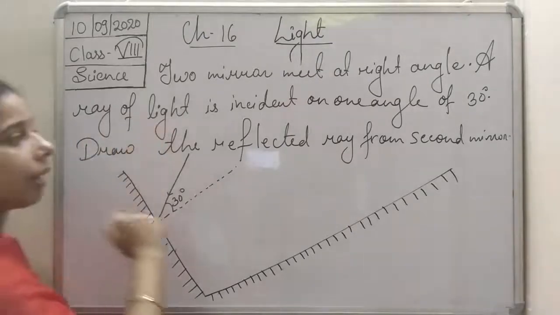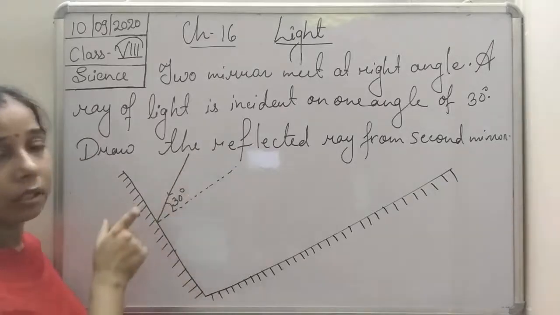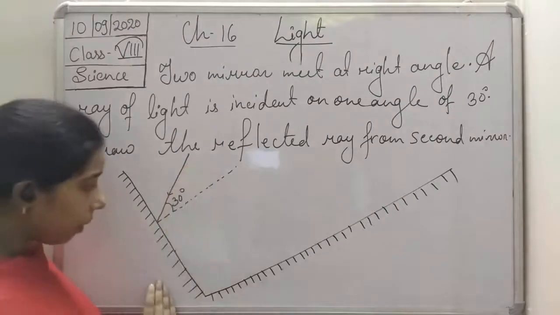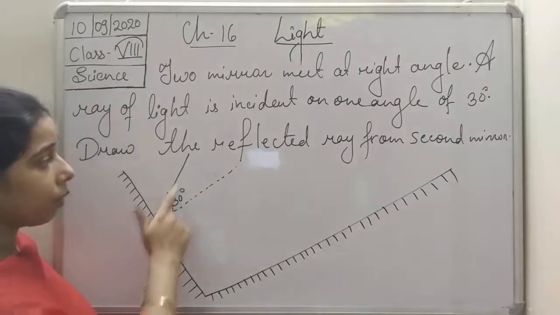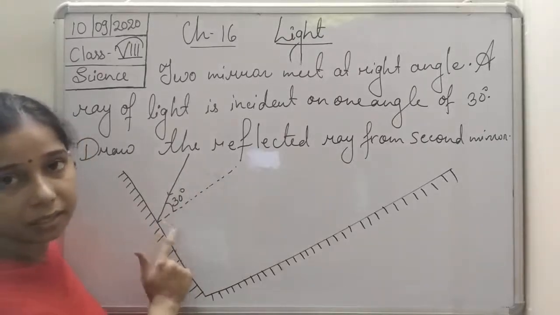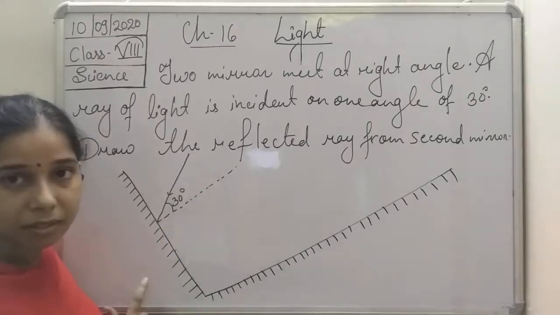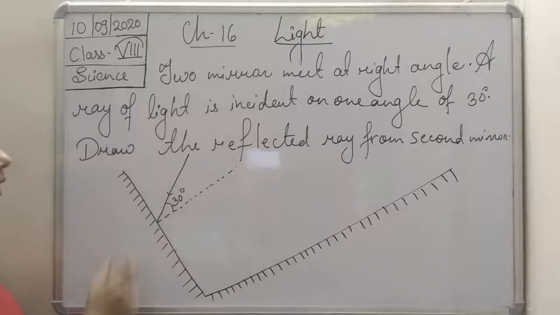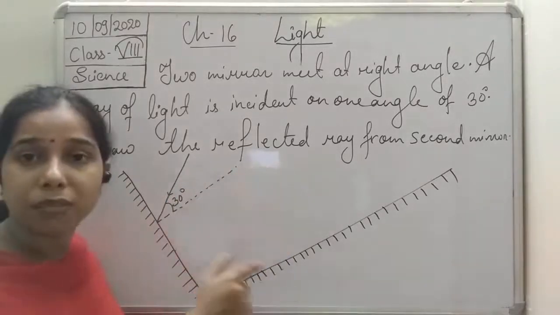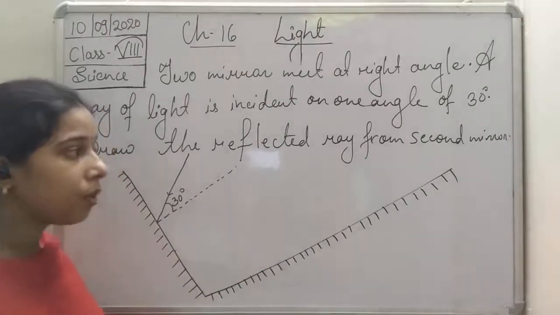Now a ray of light is incident on one mirror at an angle of 30 degrees. It means one ray of light falls on this mirror surface at an angle of 30 degrees. Now what do we have to draw? We have to draw the reflected ray from the second mirror. How will it be, students?